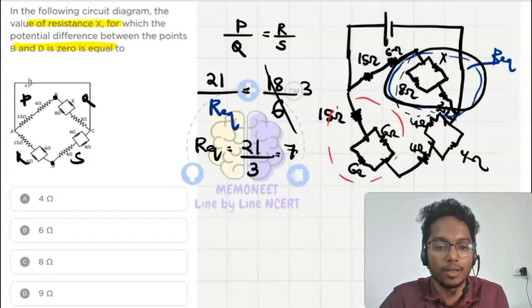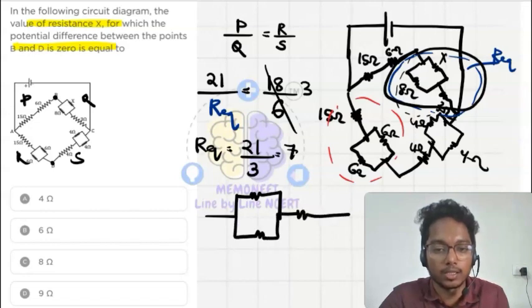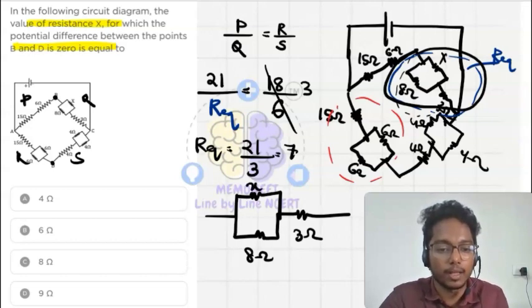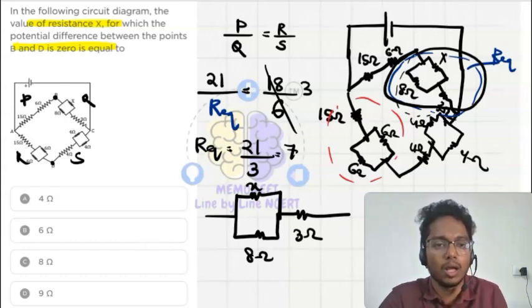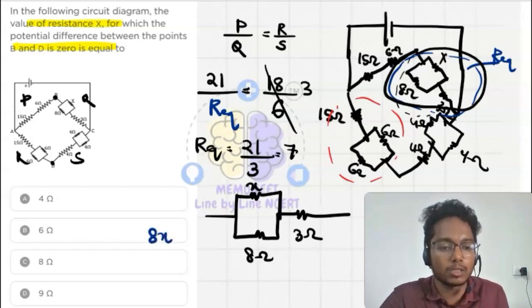So if I draw here, we have X, here it is 8, here it is 3. This is 3 ohm, this is 8 ohm, and this is X. It is having two resistances, so I can write directly 8 into X upon 8 plus X, plus 3 will be the value of R equivalent.